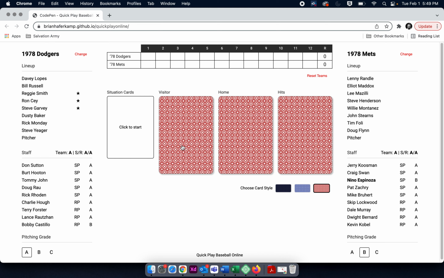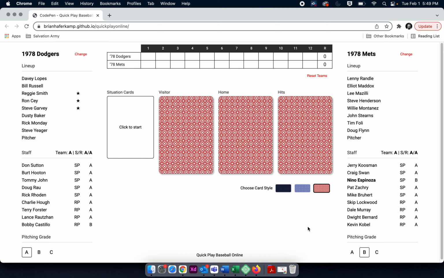Those are your possibilities in this stack. With an A pitcher against the home team Mets, the odds go in favor of the pitching staff. So instead of a 5 to a 9, it would be a 4 to a 9. So we add one more out possibility. Still 2 hits. And so instead of 2 hits out of 8, for an A pitcher, 2 hits out of 8 is a .250 average, or 25% possibility of a hit.